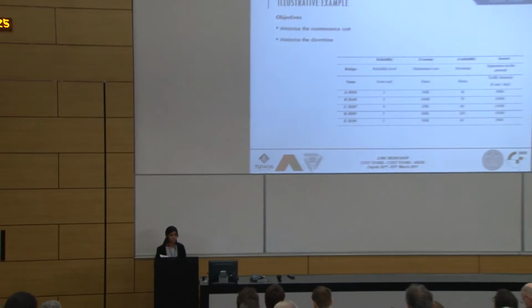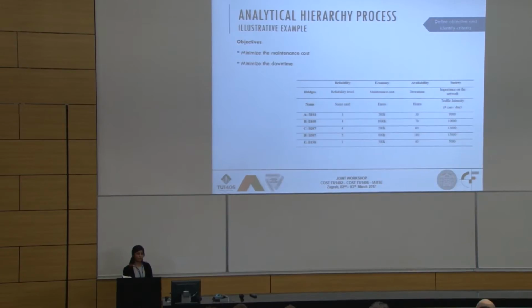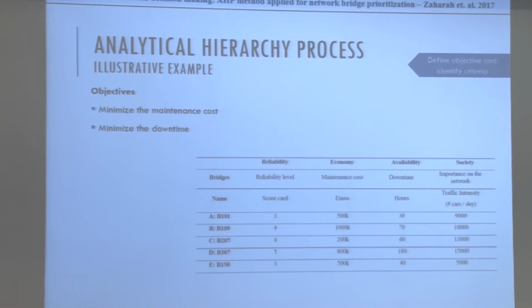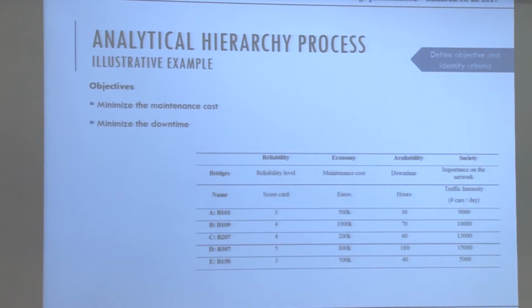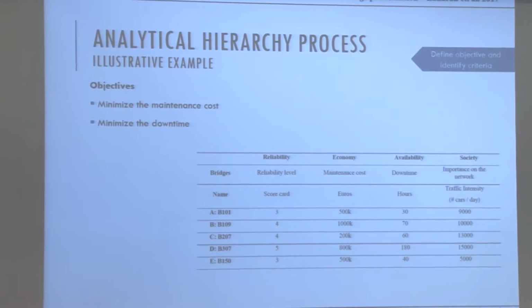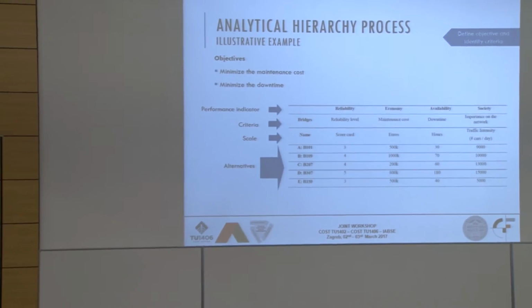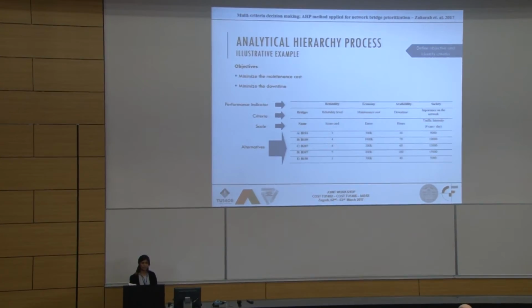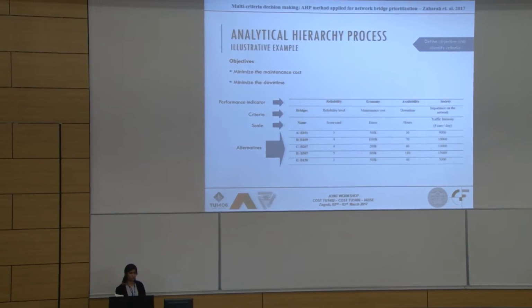Just to explain the analytical hierarchy process, we consider one simple example, where our objective is to minimize the maintenance cost and minimize the downtime while we are doing the maintenance. Here there are only 5 bridges, so the results could be apparent, but if you have a large number of bridges, then mostly the results are not that apparent. So we consider the 4 performance indicators: reliability, economy, availability, and society. And for the criteria, how we are going to actually indicate these, these are the reliability levels.